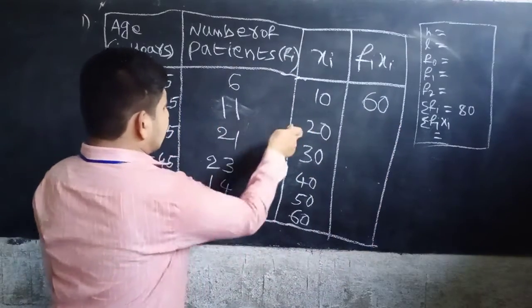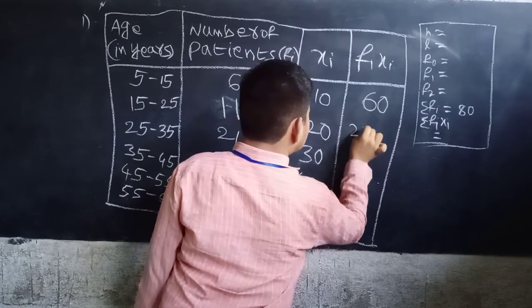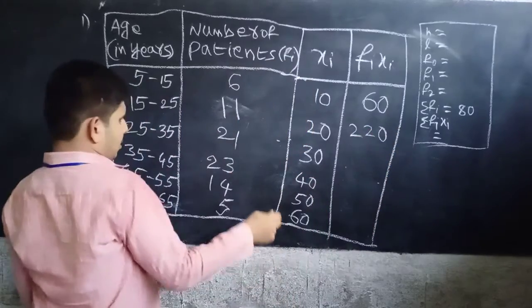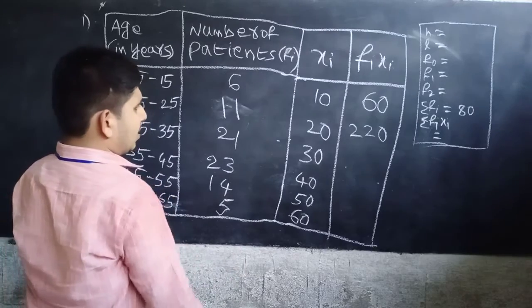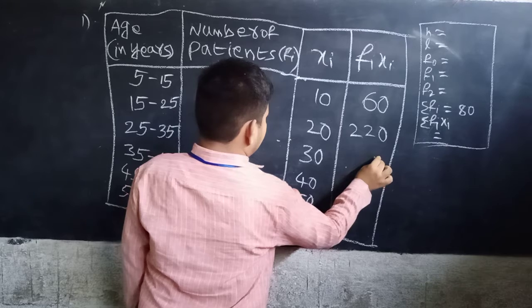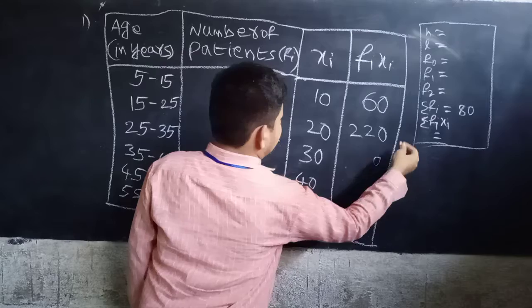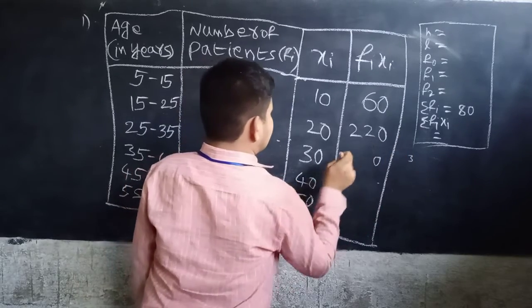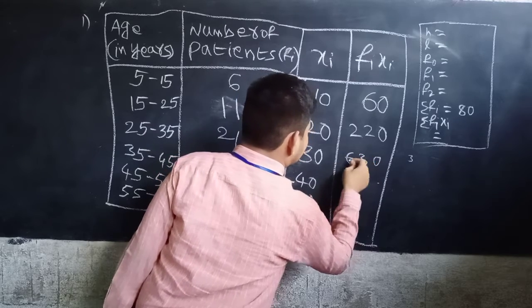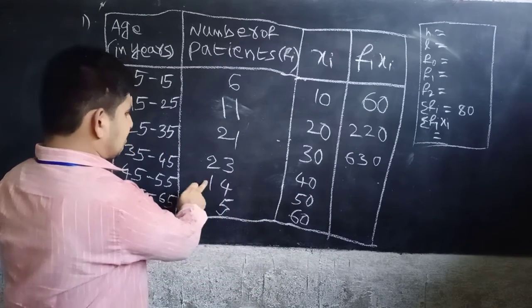Okay, 720 is how much? 220. 720 is 220. Okay, now 21 is 31 is 30. Okay, see 32 is 50. 50 is 53. 63. Okay, now next one 20 into 40.